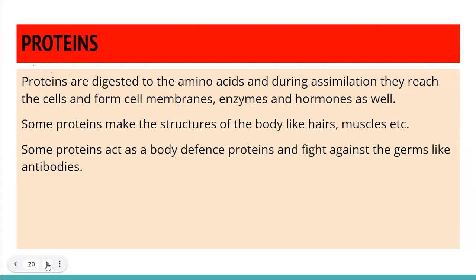So they are making different structures of the body. They are making the flesh of your body. They are growing your hair, and your skin and nails will become better if you have enough protein in your diet. Antibodies are the ones which fight infections. The white blood cells produce antibodies when any germ enters your body. What are antibodies? Nothing but proteins. What are your enzymes? In digestion, we have seen salivary amylase, pepsin, and lipase.